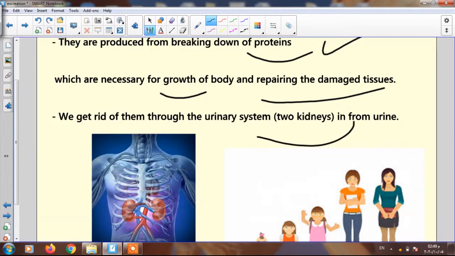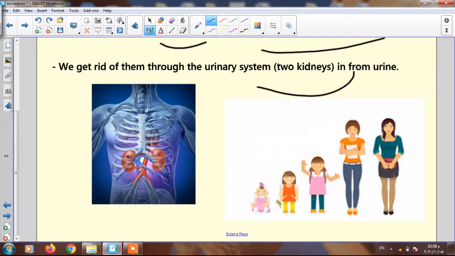So what is the name of the excretory organ here? The 2 kidneys, and these in the picture are the 2 kidneys. Our body gets rid of nitrogenous wastes, urea and uric acid, through the 2 kidneys.